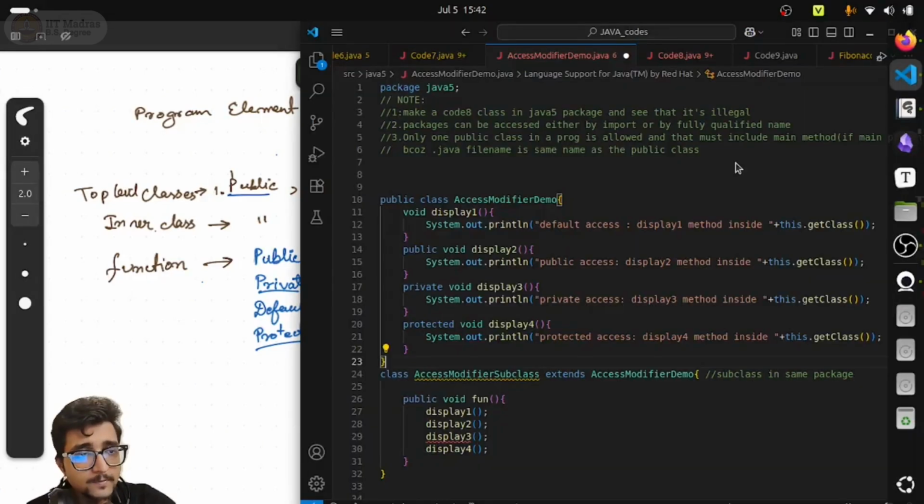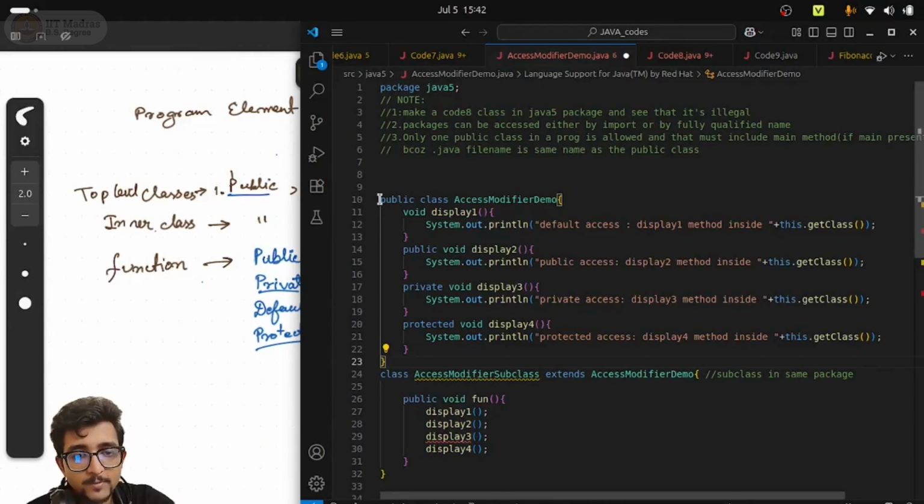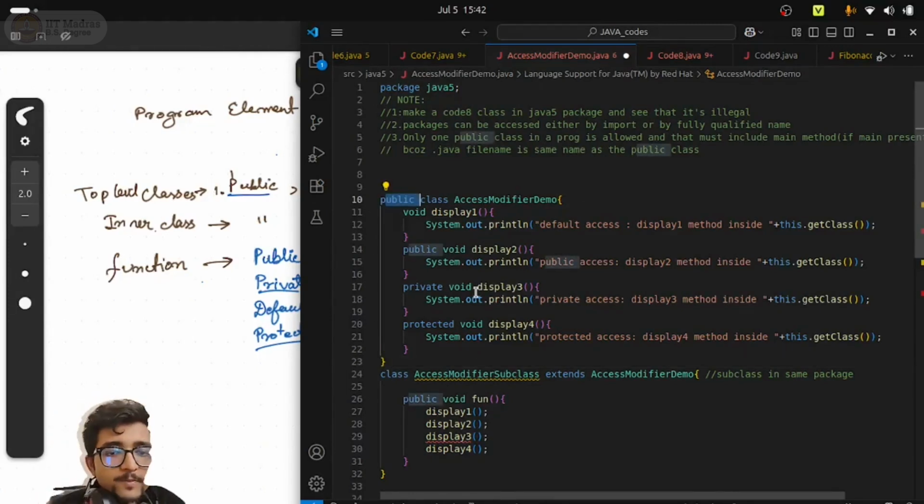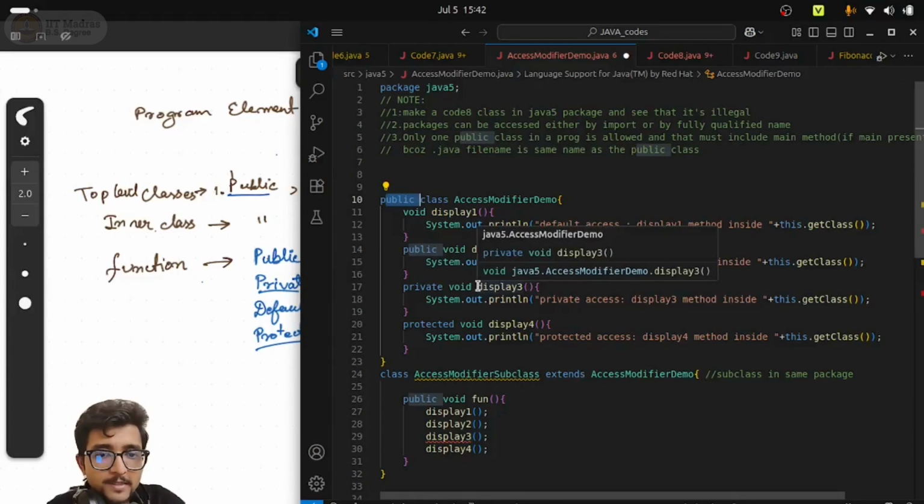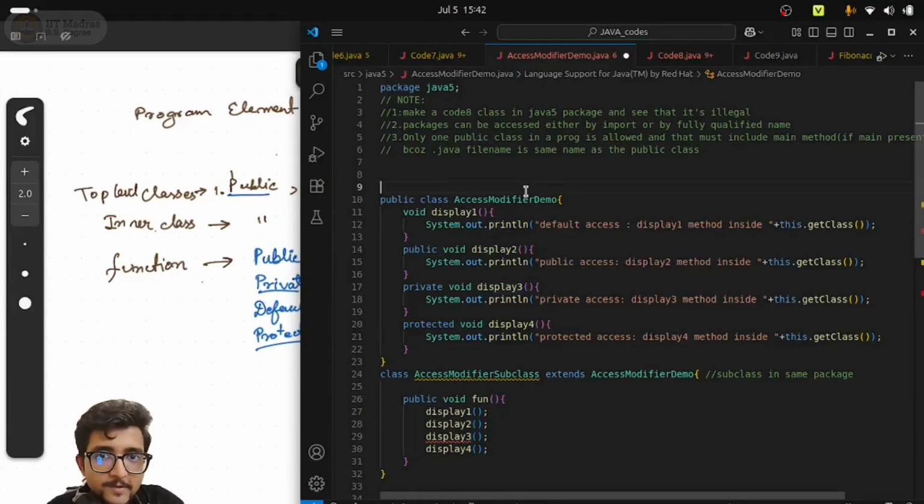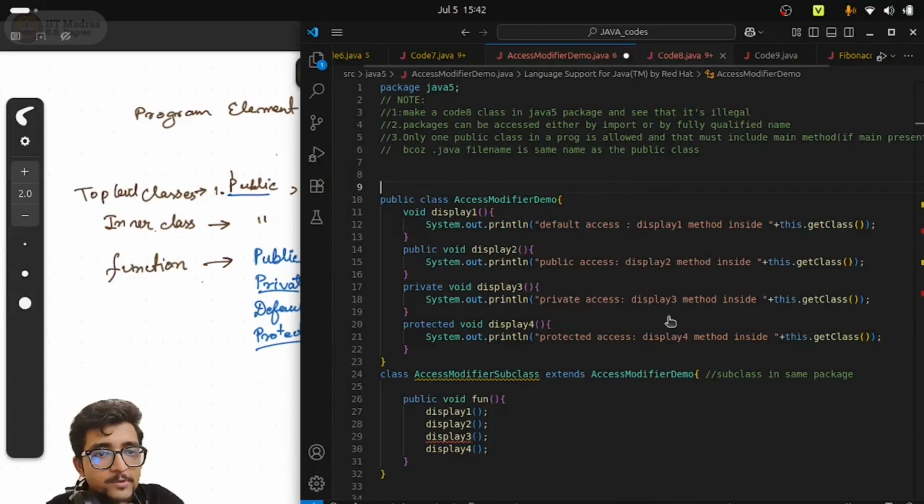That's why, if I go to the code editor, you see that this AccessModifierDemo class is public. If this had not been public, I would not have been able to access it from outside the package. Even if I write an import statement, it will give a compilation error. Fine. So now let's go to the code editor.